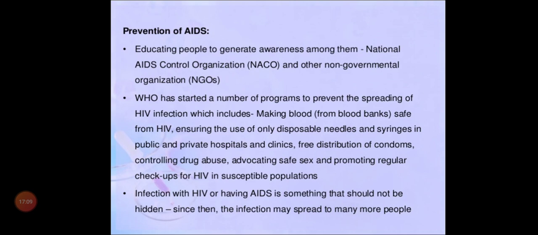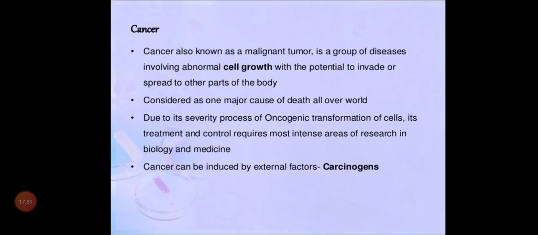Next, infection with HIV or having AIDS is something that should not be hidden. Some people hide their problems, they won't expose them, they won't tell, because normally it is thought to come only from a wrong connection. That is one reason. There are other reasons, like blood transfusion, or the child may receive it from her mother, or drug abuse. The cases will be different, but people used to think it is only because of different sexual partners. So we need to educate people to openly tell their problem, and thereby we can stop the spread to many people.